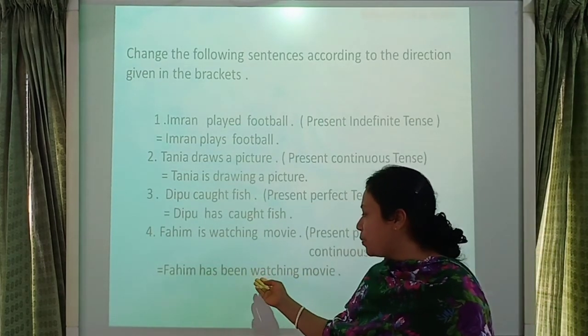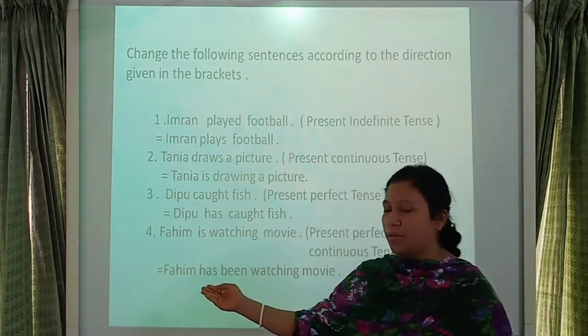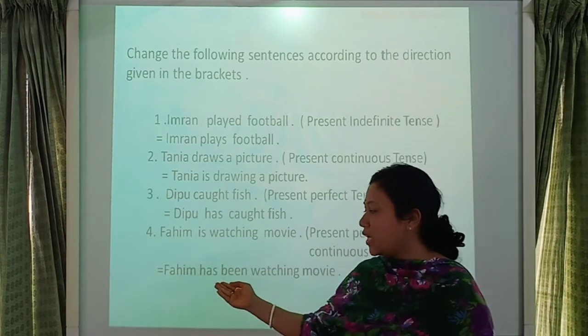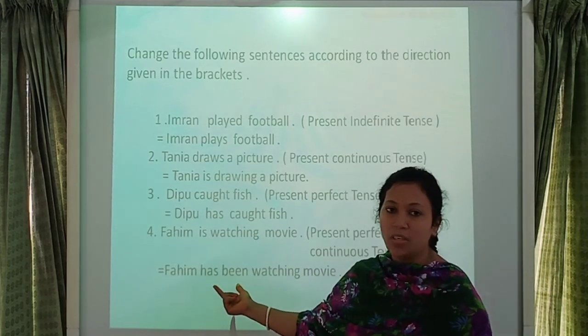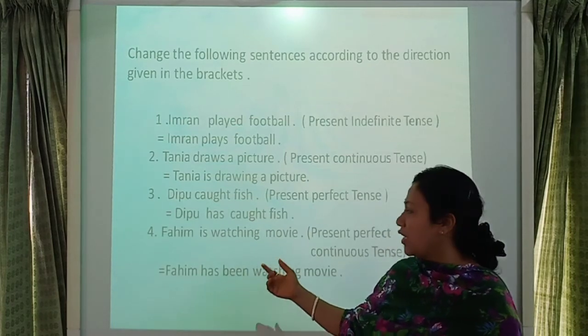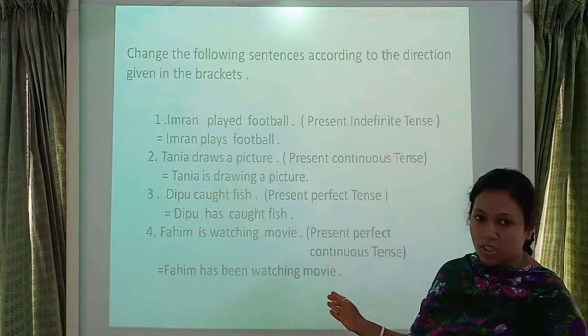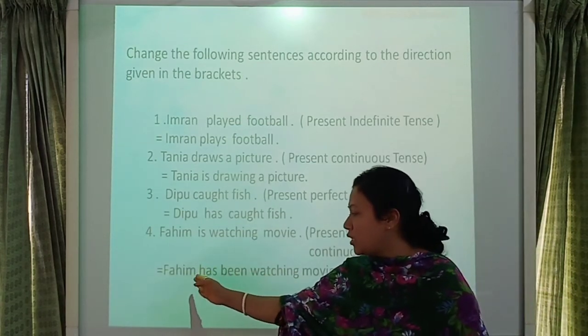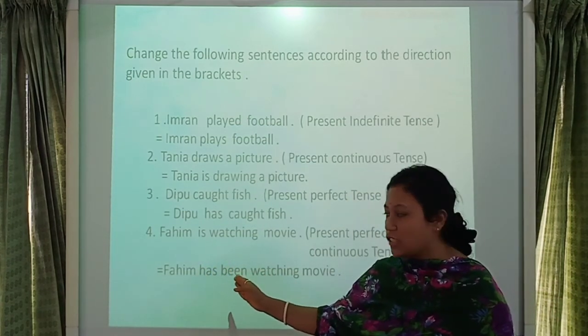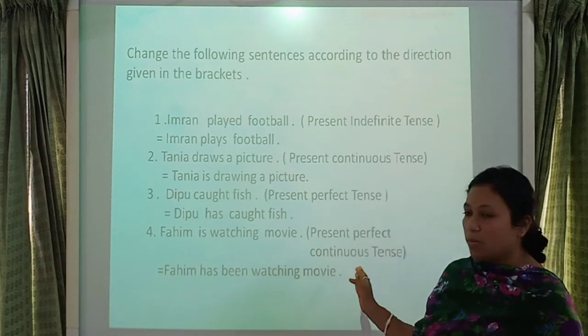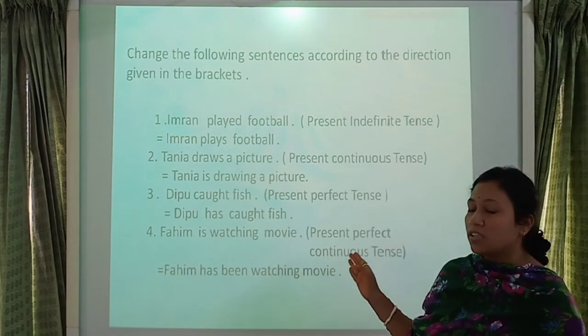Fahim has been watching movie. Here Fahim is a third person singular number. That's why I use here has been. It's an auxiliary verb. And watching is verb 1 plus ing and movie is the object. That's why subject plus have been or has been plus verb 1 plus ing plus object gives the structure of present perfect continuous tense.